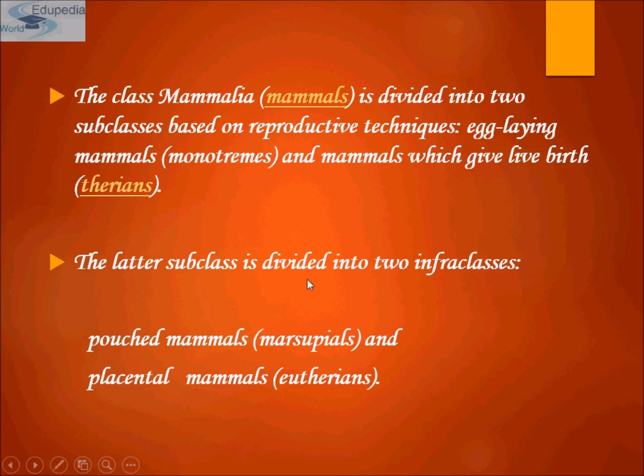And the marsupials are the second type of mammals. Marsupials live in Australia, New Zealand, and Central and South America, as I've told you earlier. Marsupials give birth to tiny embryos that are attached to the mother's nipples. They grow in an external pouch attached to the mother's abdomen called the marsupium. One example of a marsupial is a kangaroo with a pouch on the ventral side.